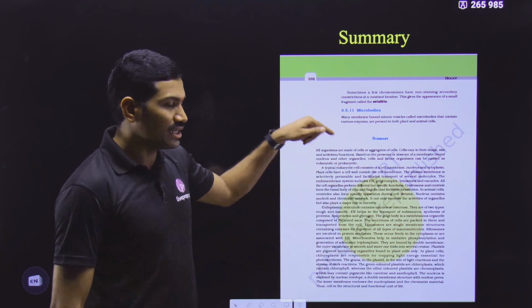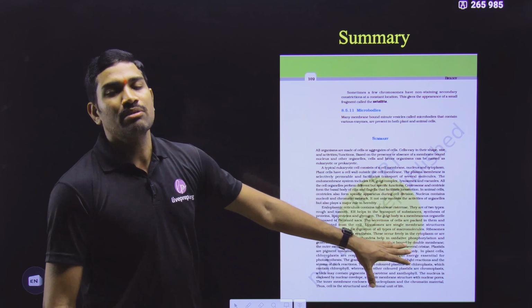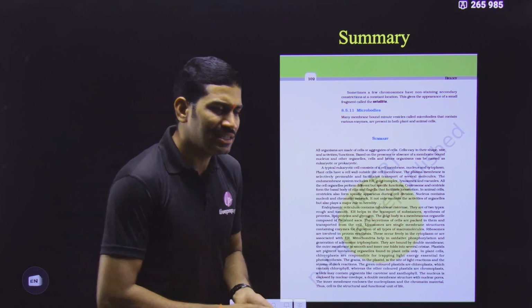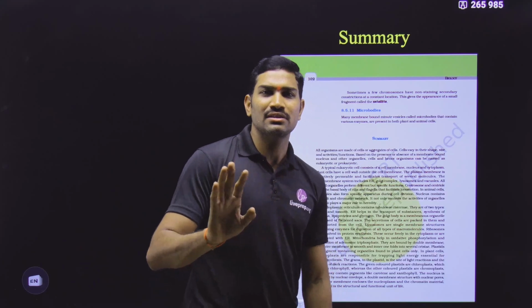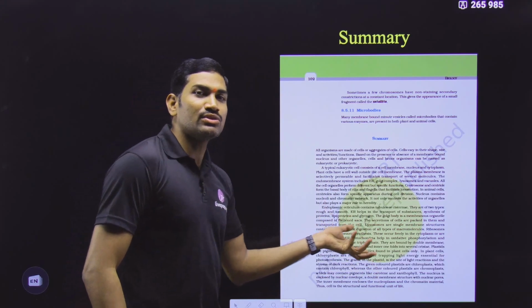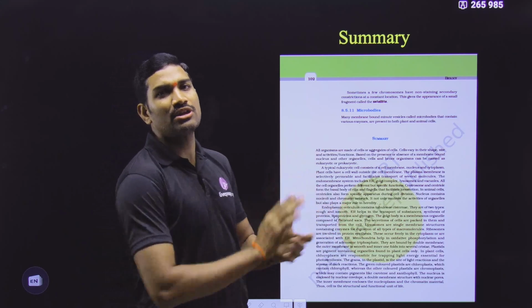Many students make mistakes when we ask questions on this particular content, because they are not reading the summary. They are thinking that in the summary all the sentences of the regular chapter are covered. It is not like that. They are giving some new sentences here. So you need to compulsorily go through this particular summary also.